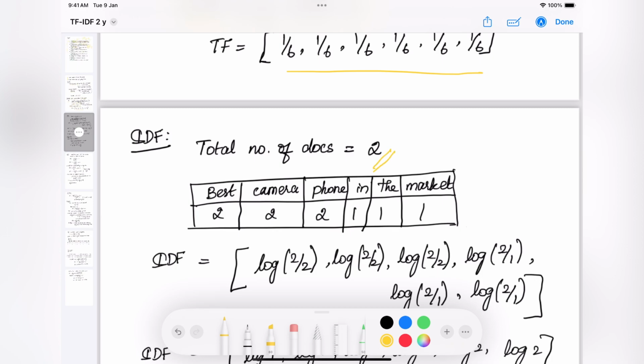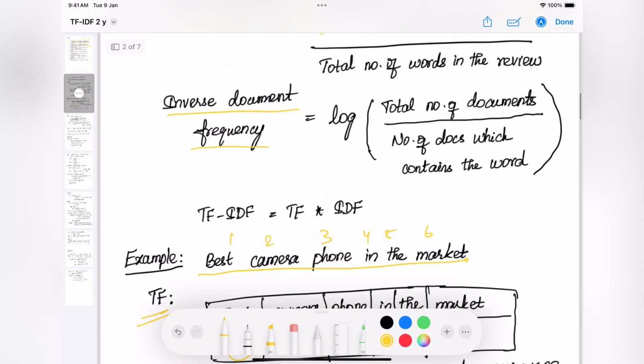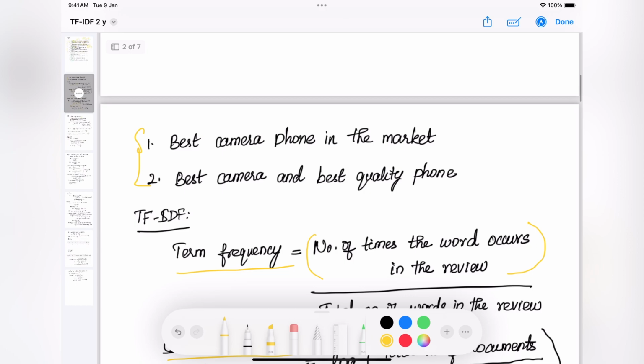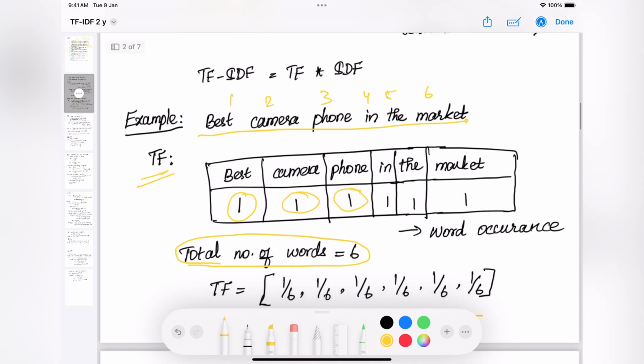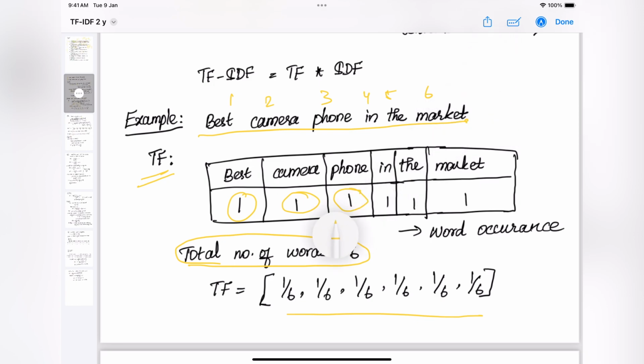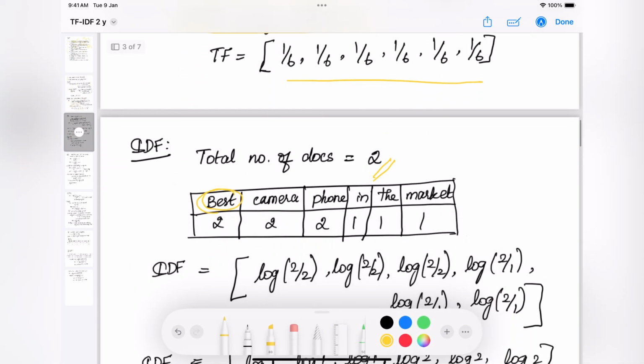For the denominator, we need to see in how many reviews, that is documents, the word best is present. Totally we have two reviews and in both the reviews we have the word best. So I'm putting 2 here.